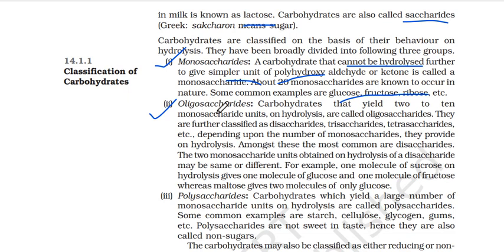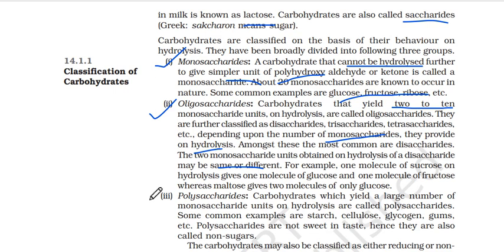That is, how many monosaccharides are they made of? 2 to 10. So on hydrolysis they'll give out such and such number of monosaccharide units, which we call disaccharide, trisaccharide, tetrasaccharide depending upon the number of monosaccharides they provide on hydrolysis. Amongst these, the most common are disaccharides, which are very common. In biology usually we talk about those only. The 2 monosaccharide units obtained on hydrolysis of a disaccharide may be different or same.